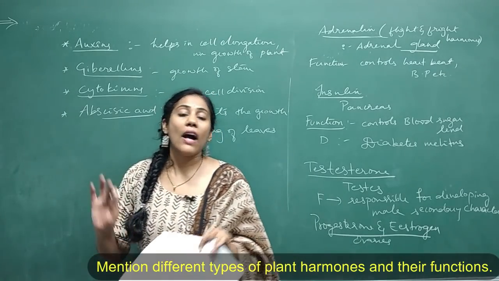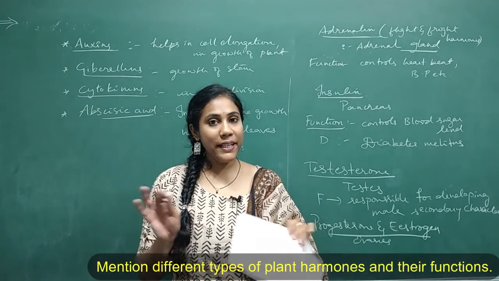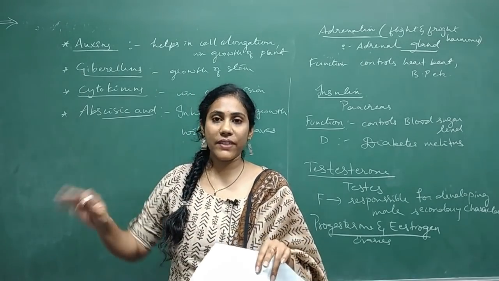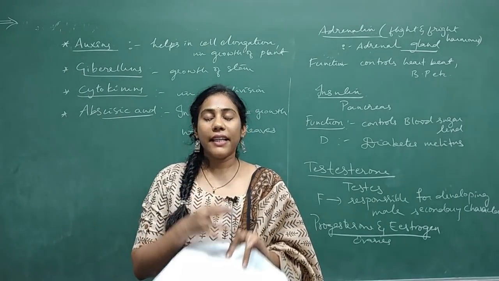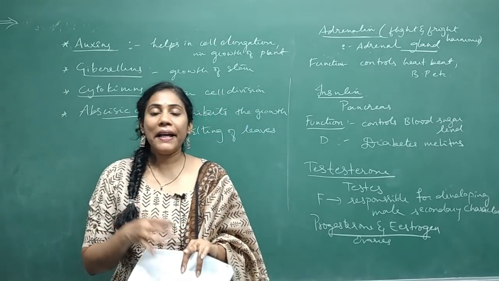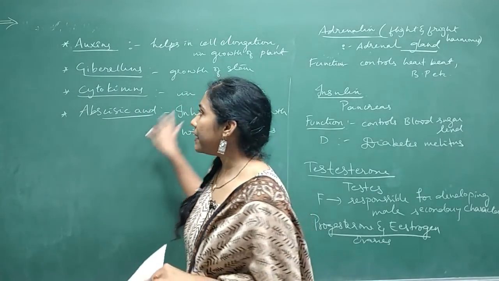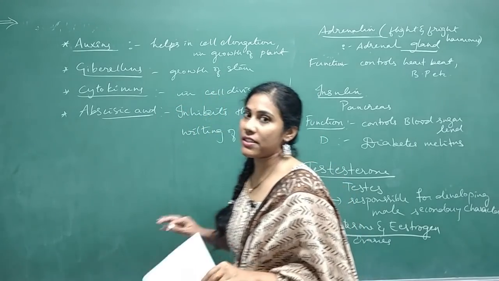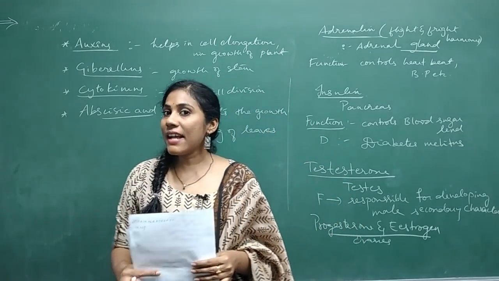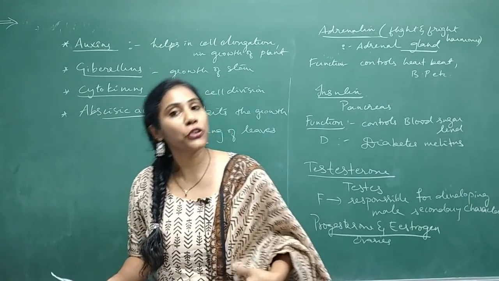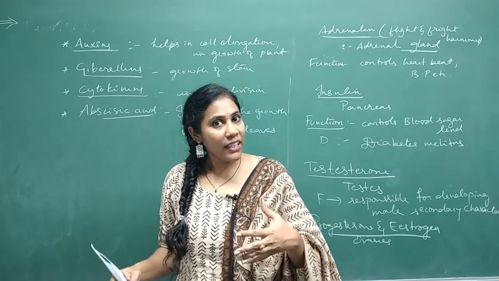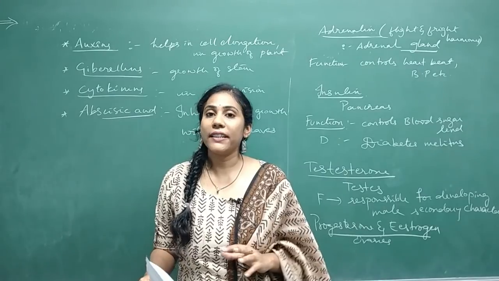All hormones in humans, that is various hormones that we studied, growth hormone, thyroxine, insulin, adrenaline, testosterone and progesterone and estrogen, and later the plant hormones and their functions, right? So with this, I am completing a chapter, control and coordination. See, I have done the most expected and important questions.